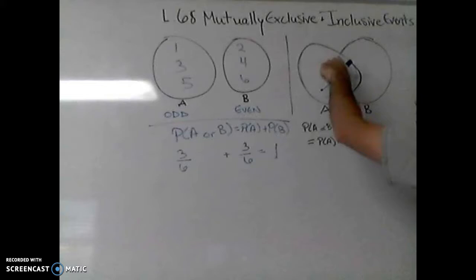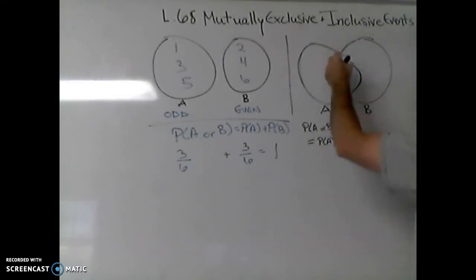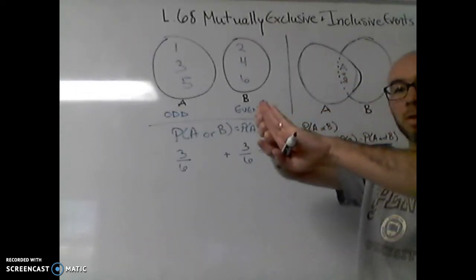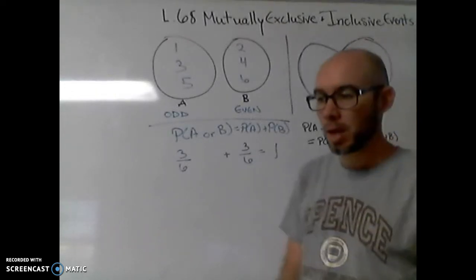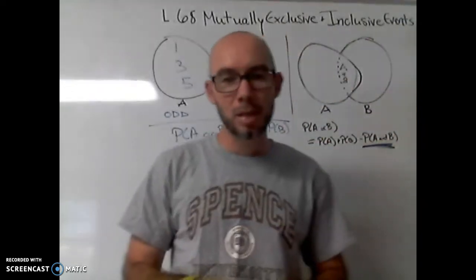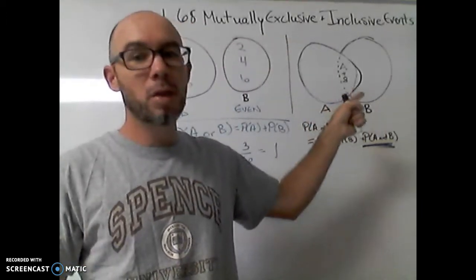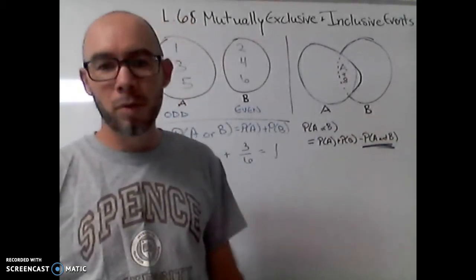In a sense, it's as if we do this. Check off the overlap so that there's only one of them there. We only want to count everything once. So let me go to the other thing, and we'll do that with the dice, just as an example of another situation where we have something where there is overlap. That's another way of saying what inclusive is. There's always going to be some overlap involved.